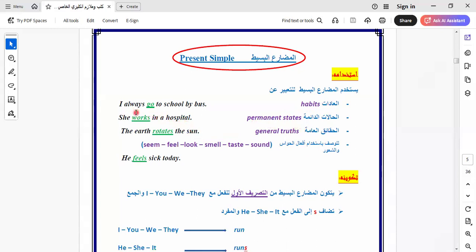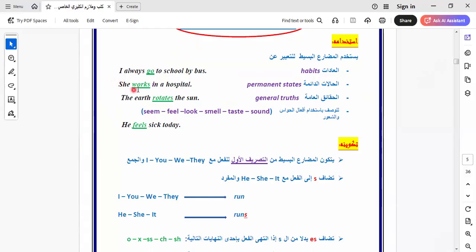So here I would like to say something: when we use the adverbs of frequency in the simple tense, we must put them between the subject and the verb, like this sentence. We say, I always go to school. So here I put the adverb of frequency between the subject and the verb. I would like you to know this rule. We must do it like this. I say, I always go to school by bus, or I sometimes go to school by bus, or I never go to school by bus.